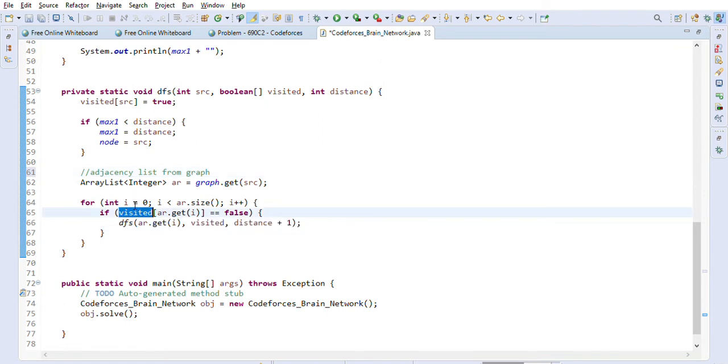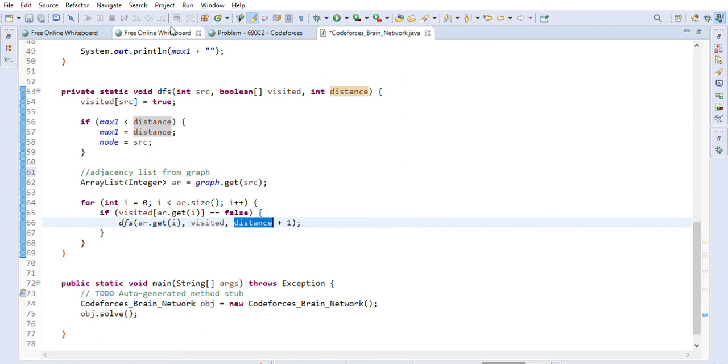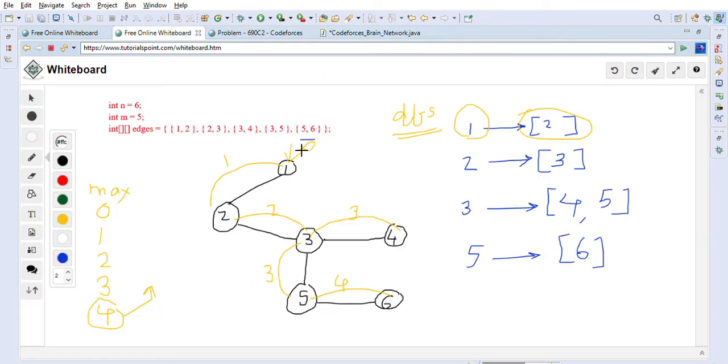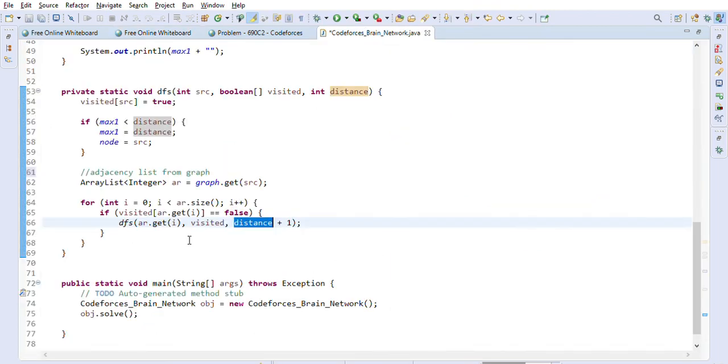And the first thing is we will verify that it's not already visited, right? Because if it is already visited, then there is no point in doing the DFS. If it's not visited, then we will start doing the DFS on that element, and we will pass the visited array again, and we will increment the distance by 1 basically, correct? So the distance here is 0, so we will increment it by 1, here it is 1, then we will again increment by 1, it is 2 here, then it is 3 here, it is 4 here. So this is what we are doing.